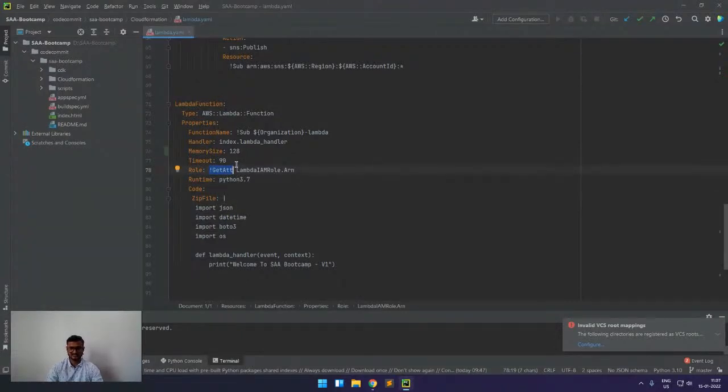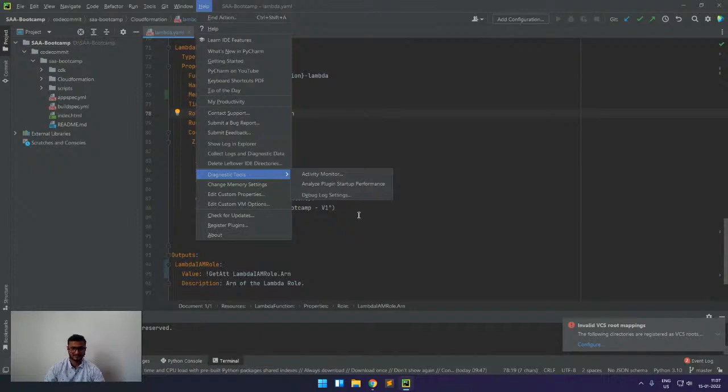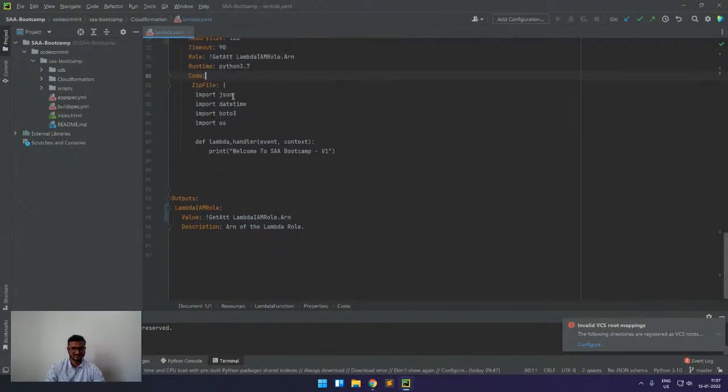So that's why functions are also very important while working with CloudFormation. Now we are having the runtime as Python 3.7, and we are writing a simple code. Either we can write the code inline here, but there is some size limit, or we can upload our code to an S3 bucket, and we can simply give the path here like this.